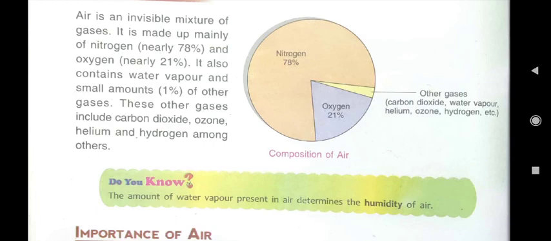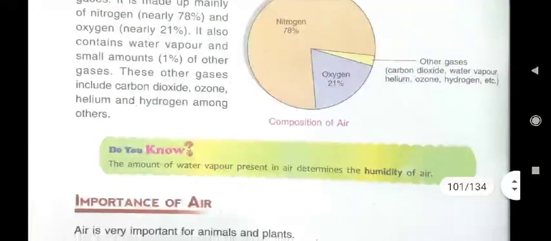Then it is oxygen gas, whose percentage is 21, and in the other 1% other gases are there. Those gases are carbon dioxide, water vapor, helium, ozone, hydrogen, etc.